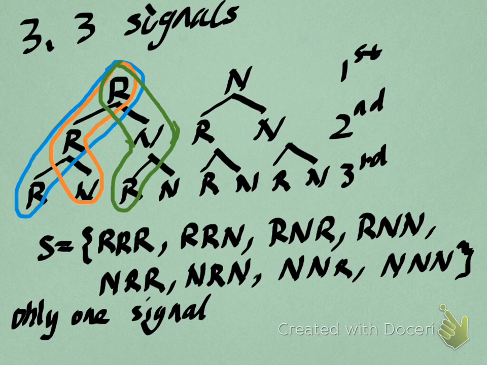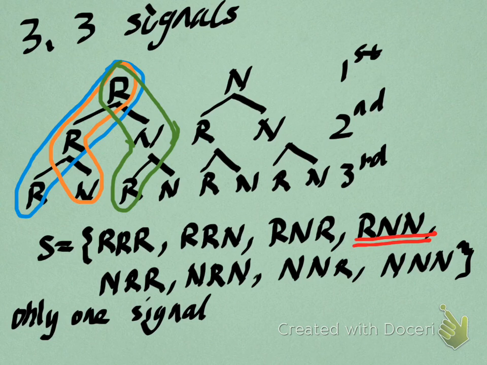So the first one, RRR, is not satisfied, and the same for the second one and third one. But if we look at the fourth one, this is RNN. I double underline this in red color, so you can see it satisfies our requirement.